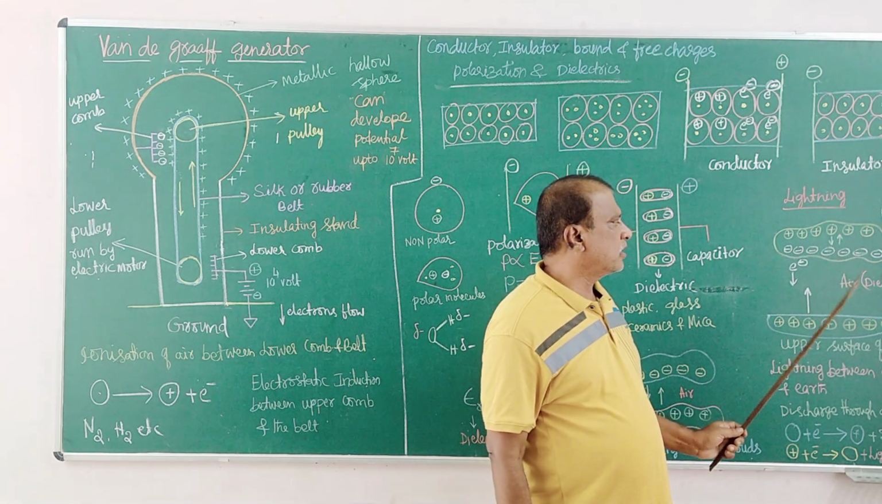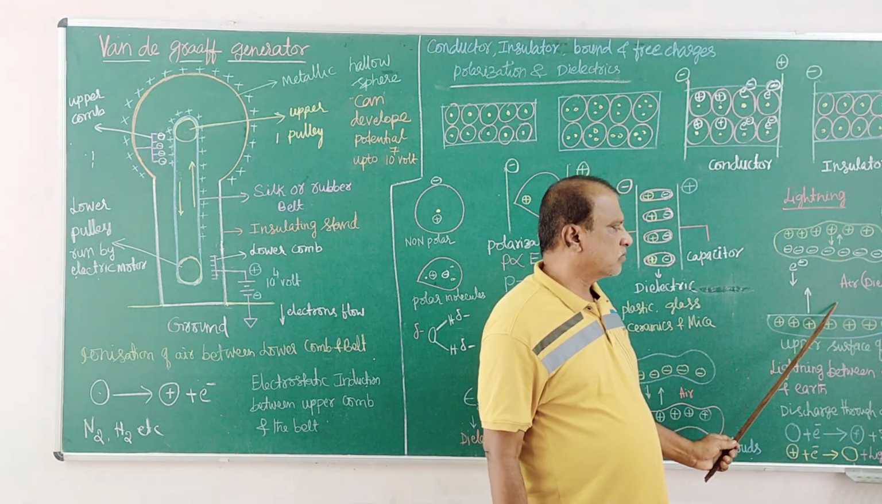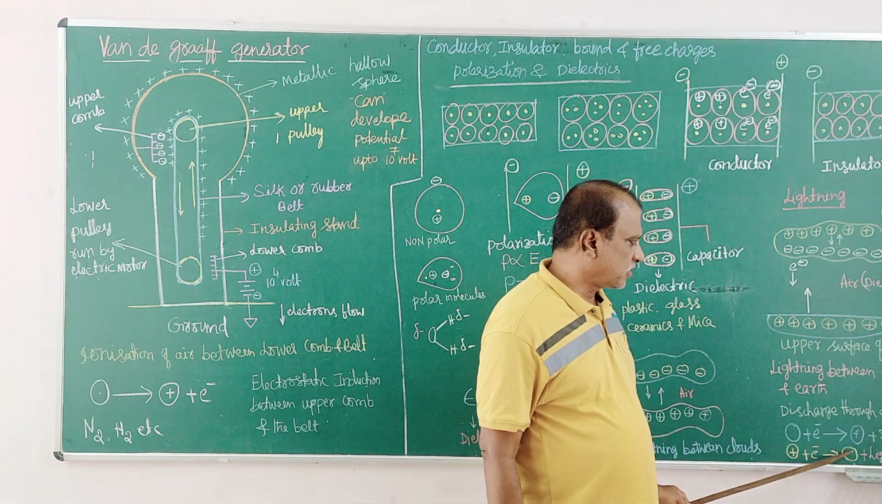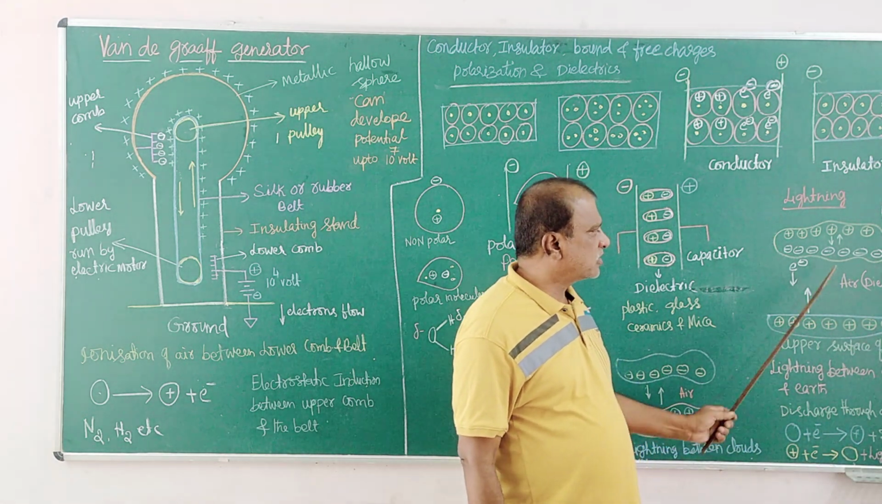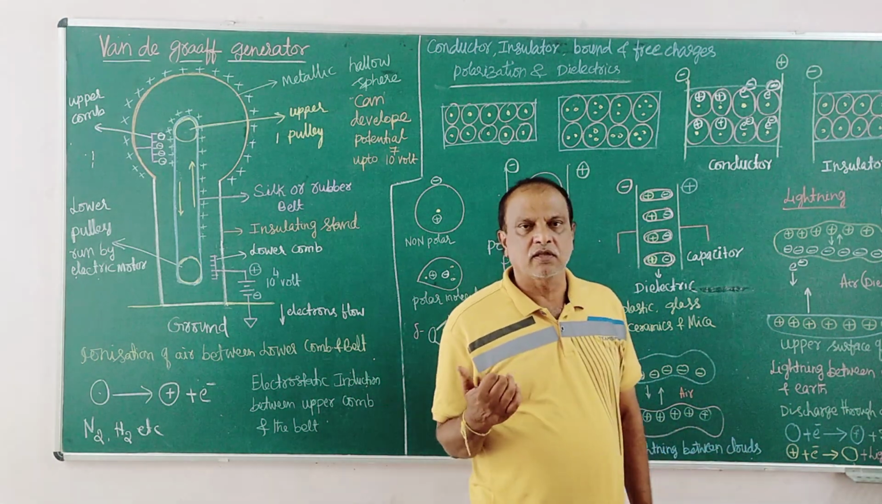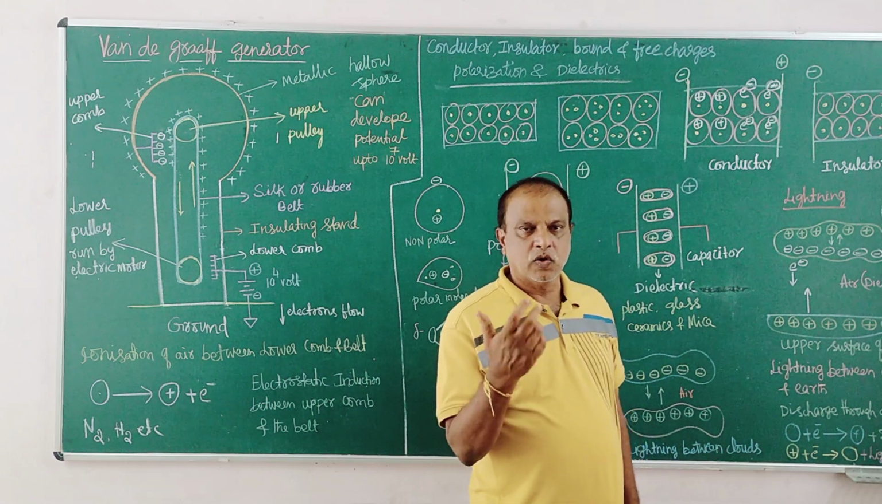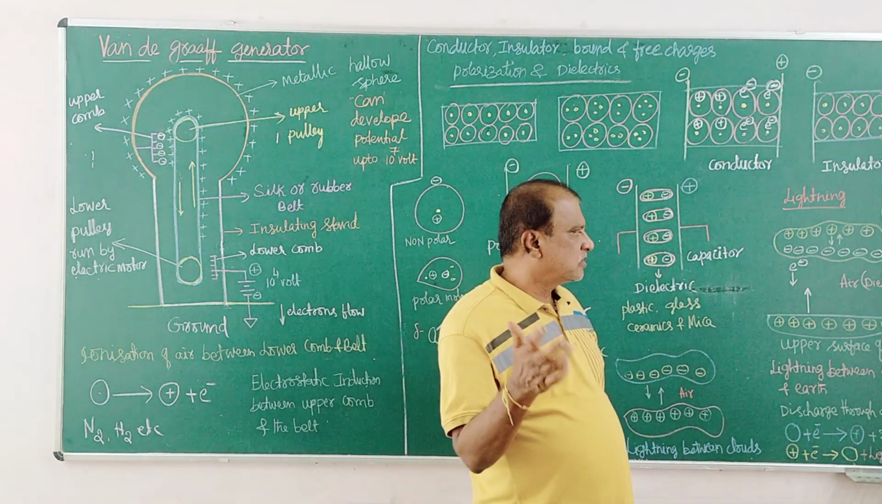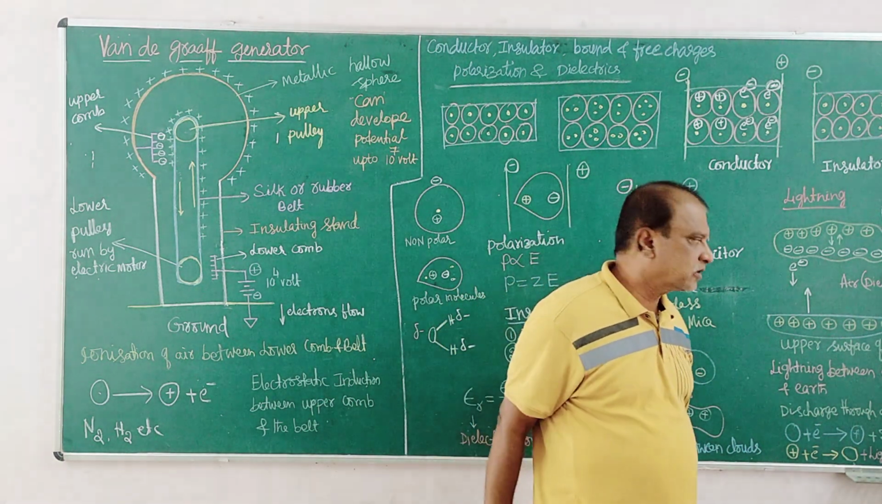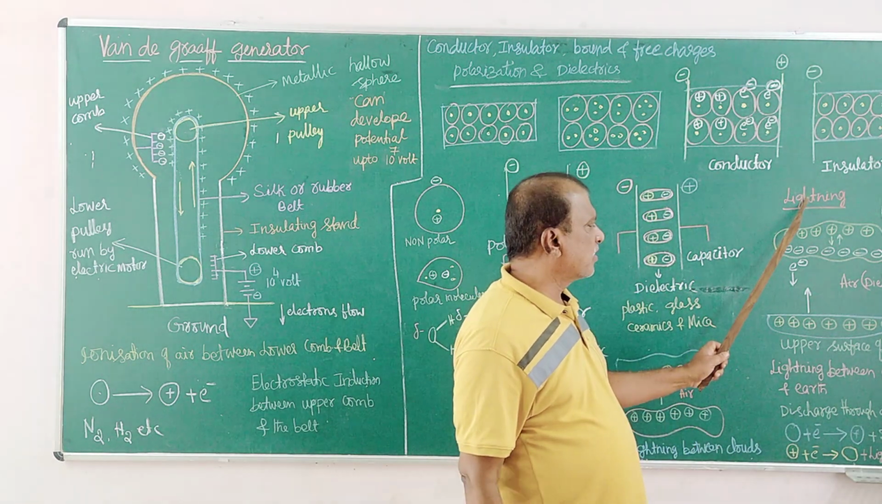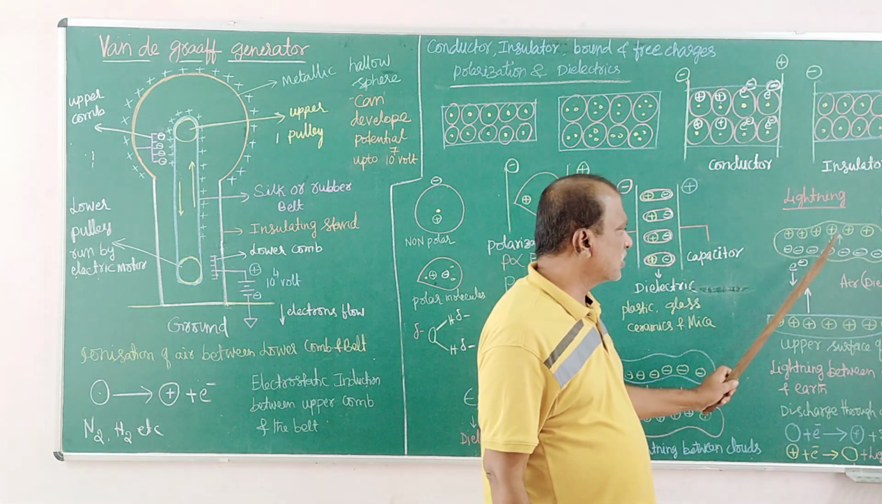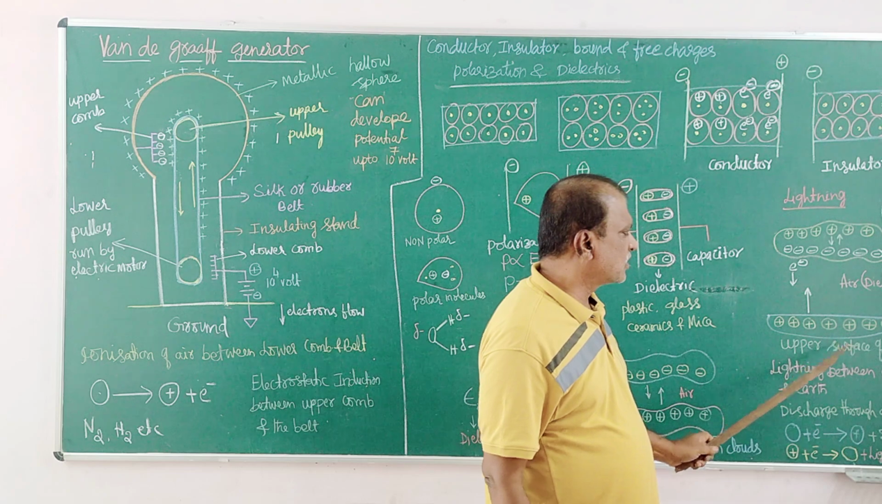The thunder is all because of the heat liberated, and the light is because of this physical process. Both occur simultaneously, but we see light early and hear sound late because of the difference in velocity between light and sound. So this is the lightning between the rain clouds and the earth's surface.